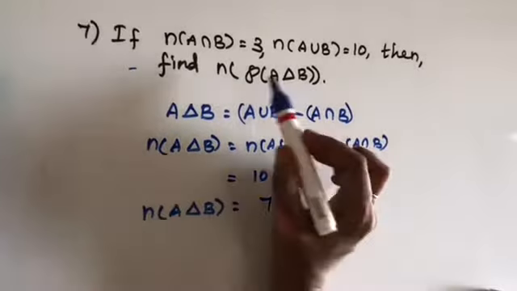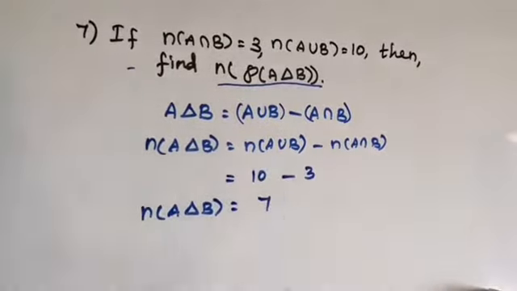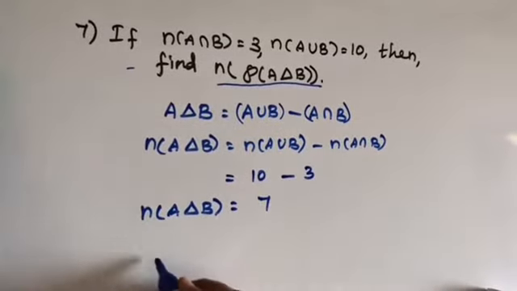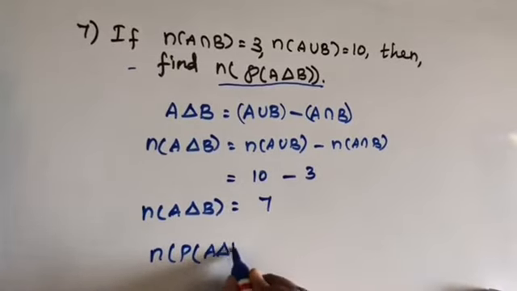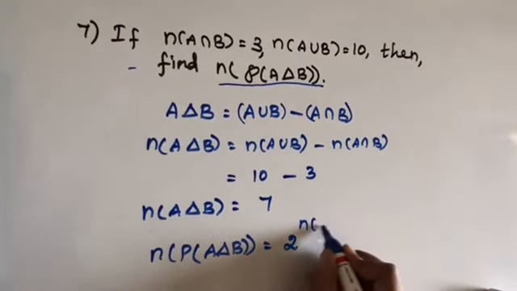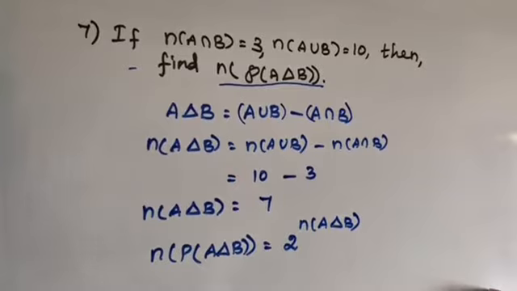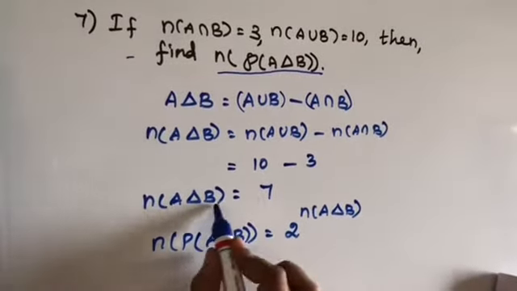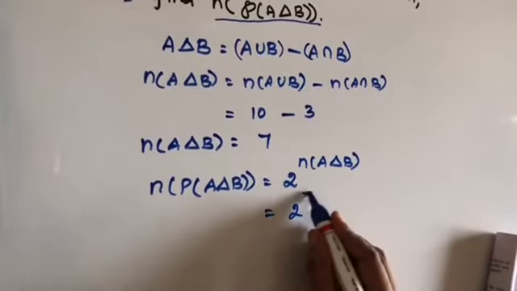But here we have to find n of p of, that means the number of subsets. So, n of p of a symmetric difference b is equal to 2 power n of a symmetric difference b. So, this is the formula. Here n of a symmetric difference b is 7, that is equal to 2 power 7.